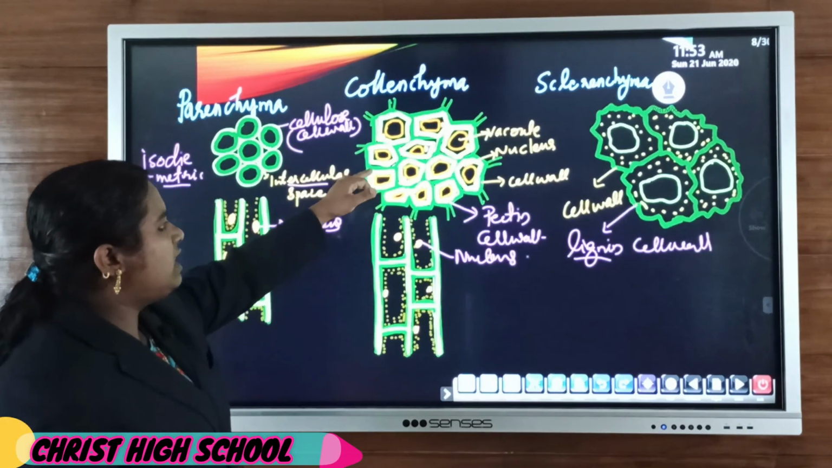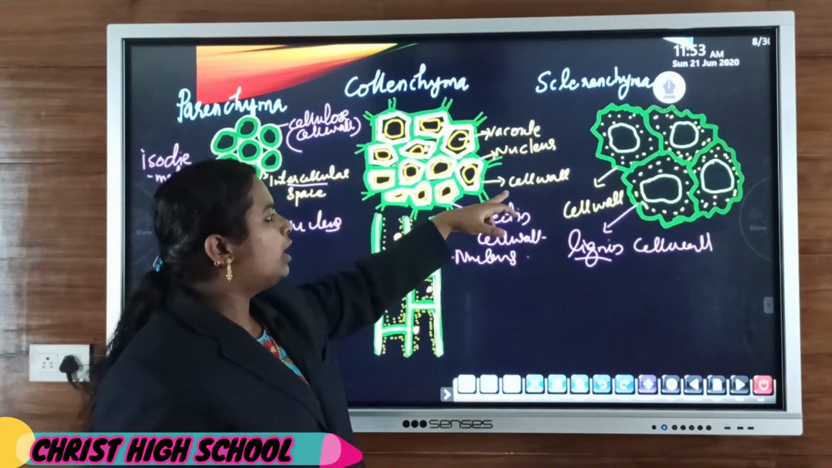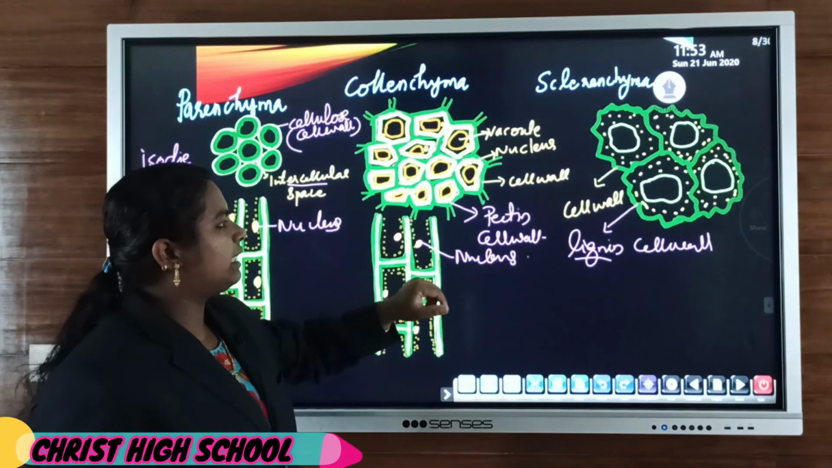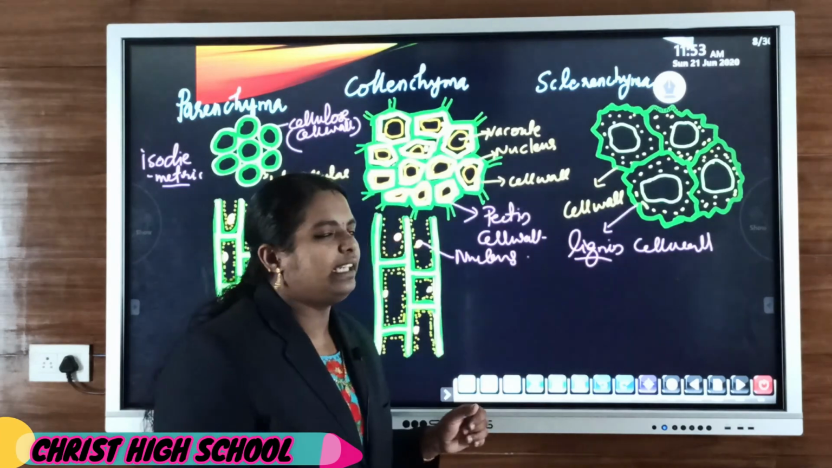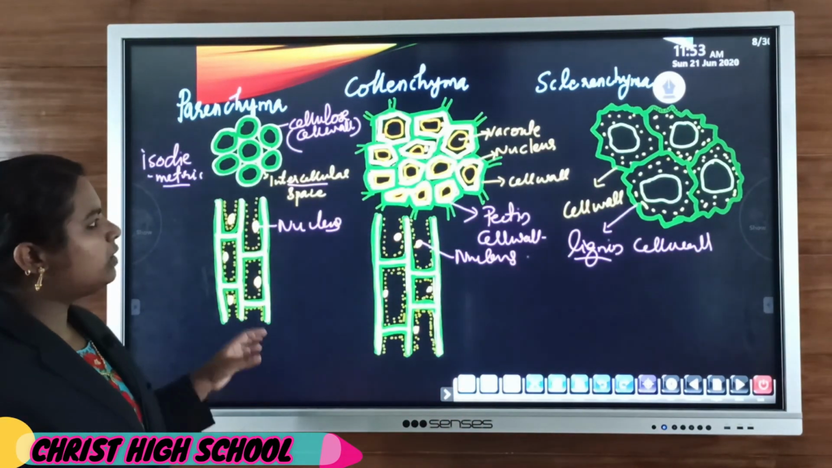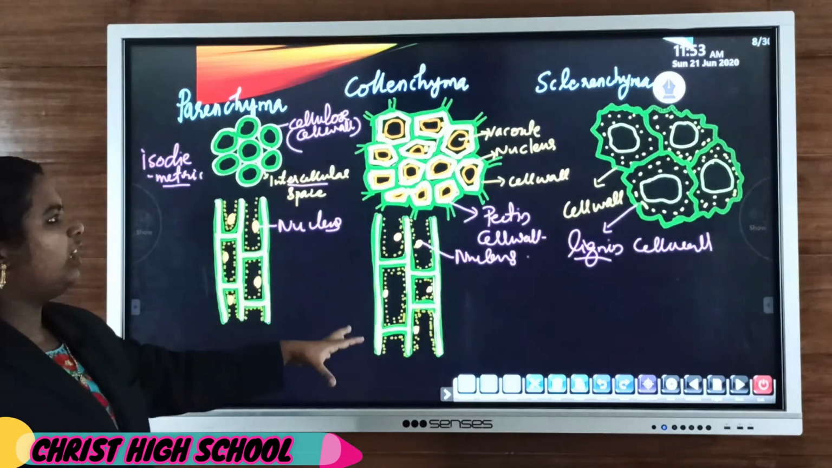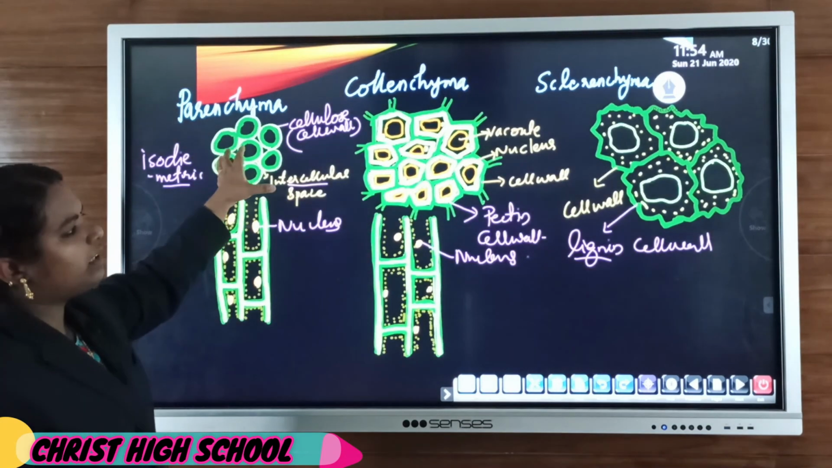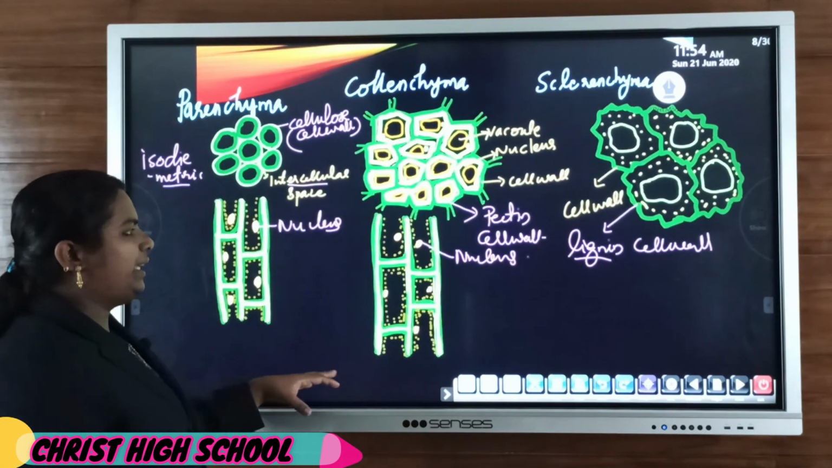Here the cell walls are thickened at some corners. The cell wall is thickened at the corner due to the presence of pectin. Then here also a thick cell wall, that is due to the deposition of lignin on the cell wall. So these are the figures showing parenchyma, collenchyma and sclerenchyma. These are the transverse sections and these two are the longitudinal sections.